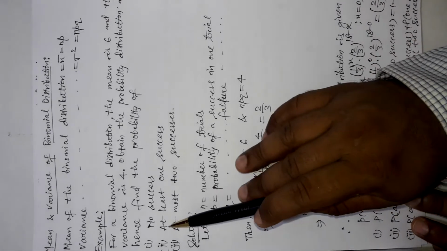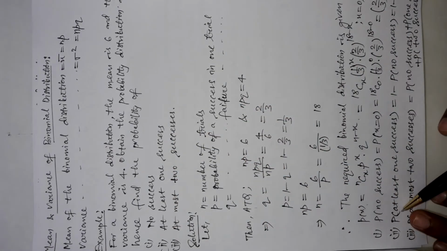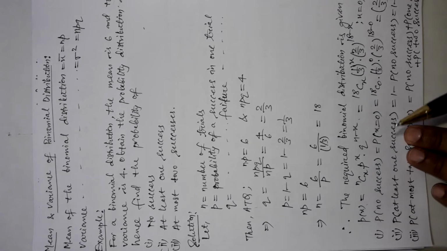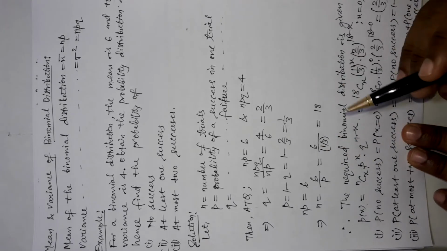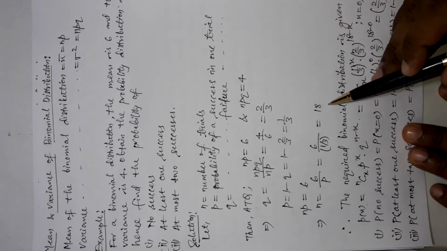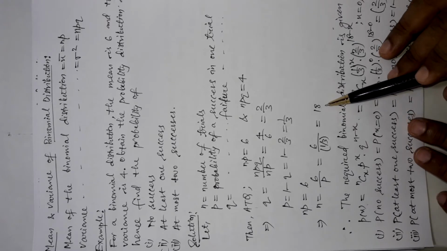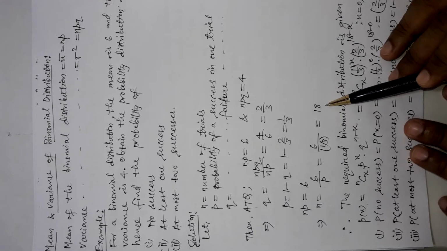Now the second bit is the probability of at least one success. So probability of at least one success means 1 success, 2 successes, 3 successes up to 18 successes. Those cases we cannot count separately. So let us do this by the complementary method.